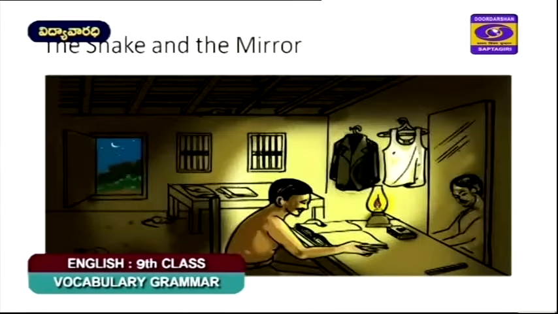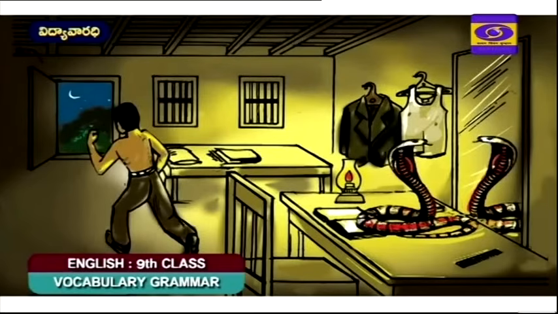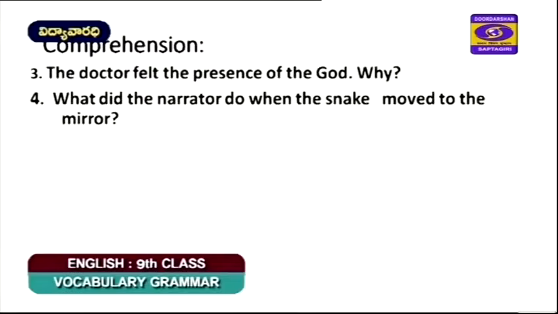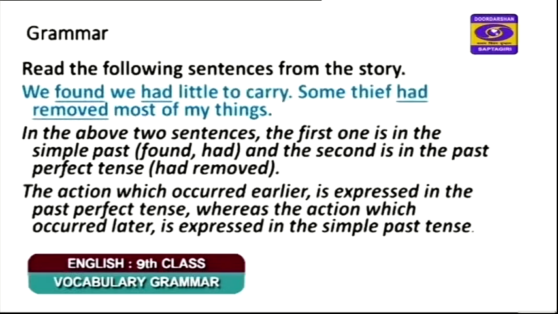Now we have a look at the pictures. Okay, here you have the homeopath who is a doctor and the room he lived in. Now you can see the snake on the table and the way he is running out. Okay, we all know what happened later on, all the deeply meant points in the lesson. Now we will quickly go to the concept that we cover in the lesson.